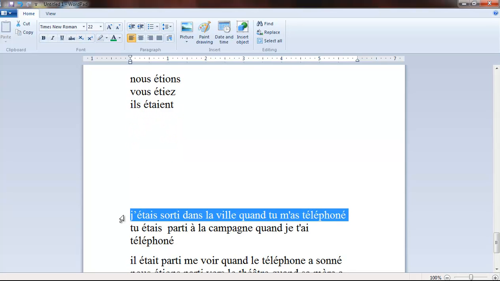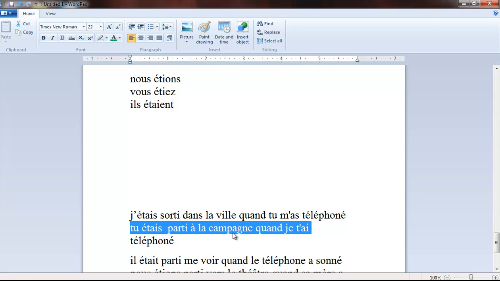Another example. J'étais sorti dans la ville quand tu m'as téléphoné. I had been out in the city when you telephoned to me. This is the personal pronoun m apostrophe. So, j'étais sorti dans la ville quand tu m'as téléphoné. I had exited in the city. I had been out in the city when you phoned to me.